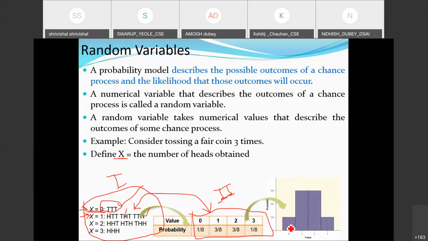Why the probabilities? Because the width which we have considered, from here to here, is unity. As this width is unity, the height just represents the probabilities. This exactly matches their associated probabilities.